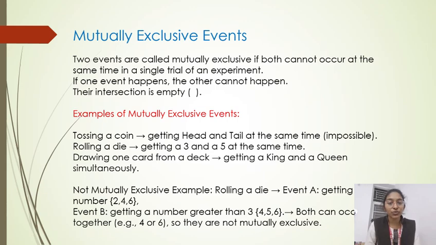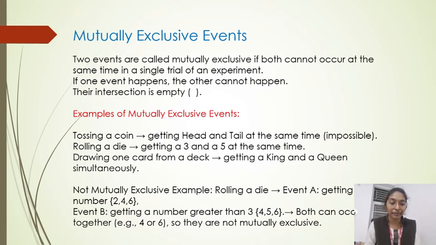Mutually exclusive events. Two events are called mutually exclusive if both cannot occur at the same time in a single trial of an experiment. If one event happens, the other cannot happen. Their intersection is empty. Examples of mutually exclusive events: tossing a coin, getting head and tail at the same time. It is an impossible event.